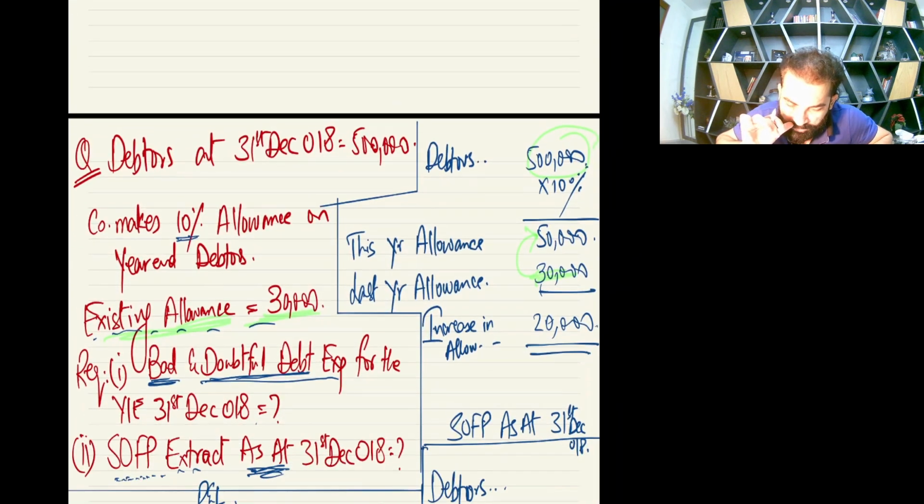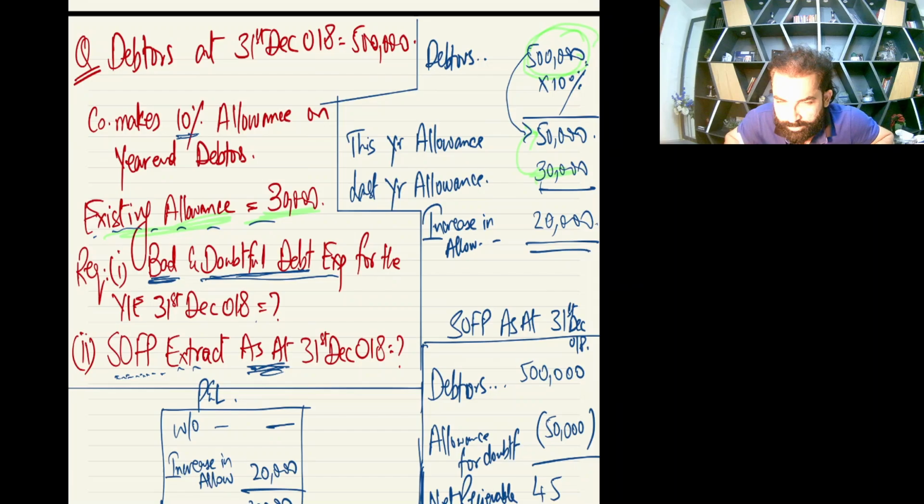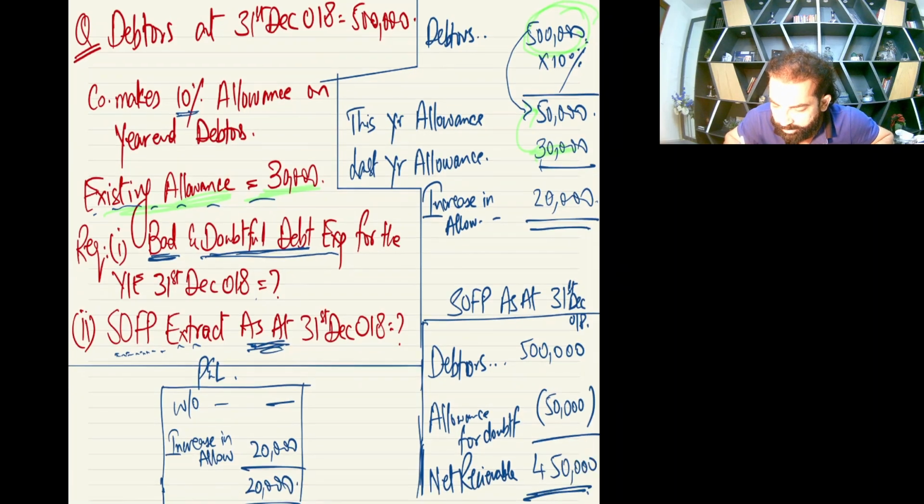So now again in this question they are asking SOFP extract as at. So what is the as at receivables? The closing receivables are 500,000. And how much allowance? Listen to me. How much allowance you created on this closing debtor? It's 50,000. So now in the SOFP closing numbers are reported. So your net receivables is going to be 450,000. That's the end of your first question.